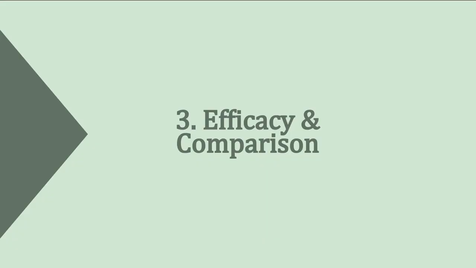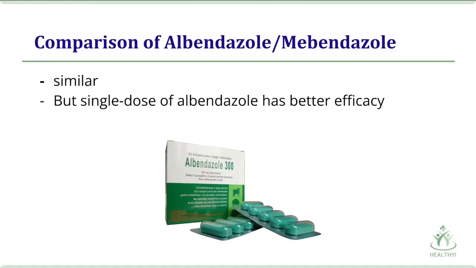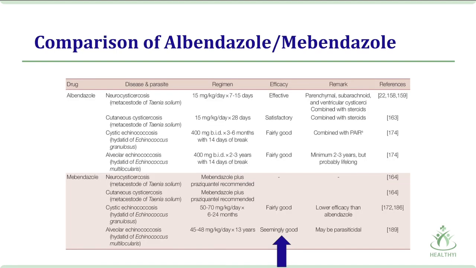Now let's talk about efficacy and comparison. The process and efficacy of albendazole and mebendazole are similar since both of them are for the treatment of parasitic infections. But single-dose albendazole has better efficacy against Ascaris lumbricoides, which is a parasitic worm infection, than mebendazole. And this chart shows that albendazole has better efficacy than mebendazole.